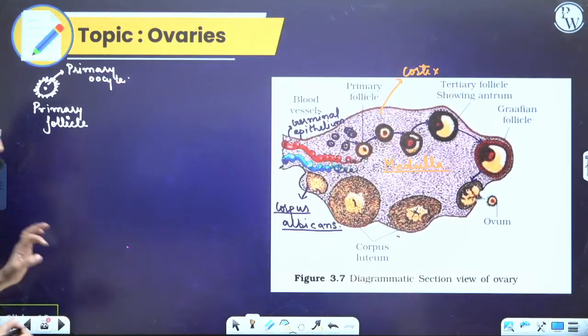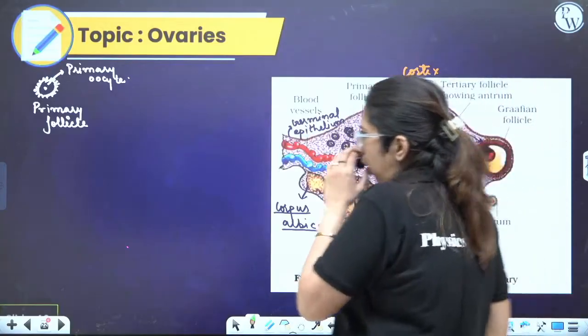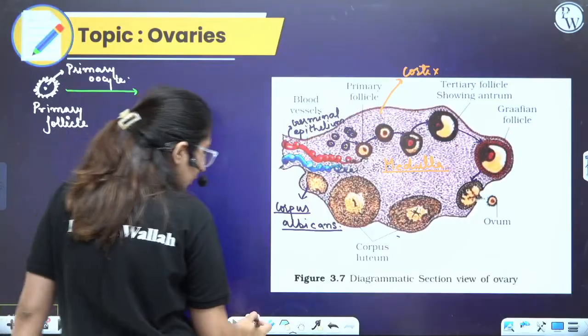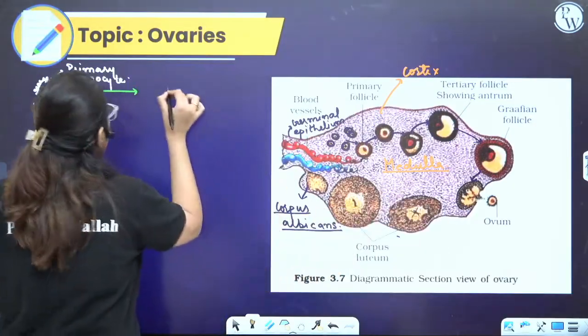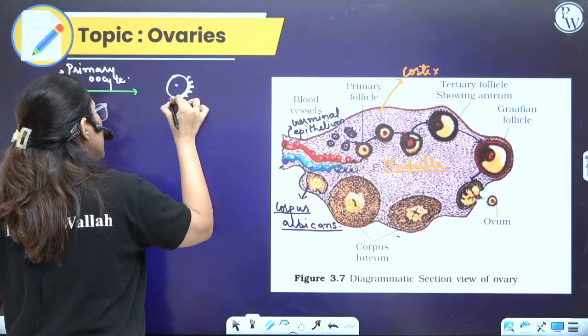This further develops and forms the secondary oocyte. So the secondary oocyte looks like this with more follicle cells.